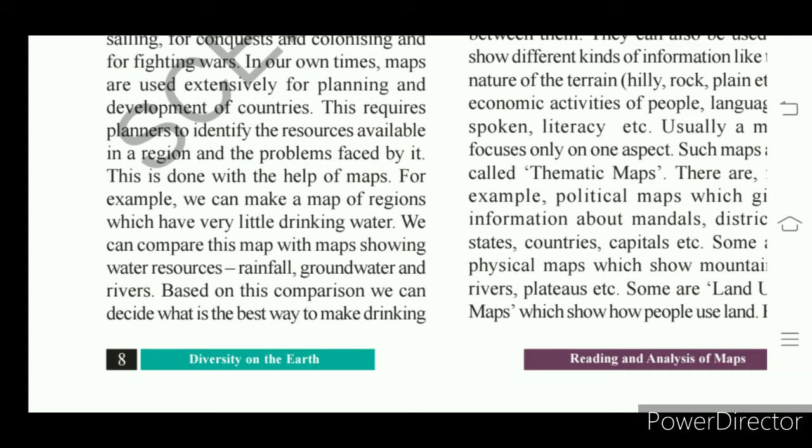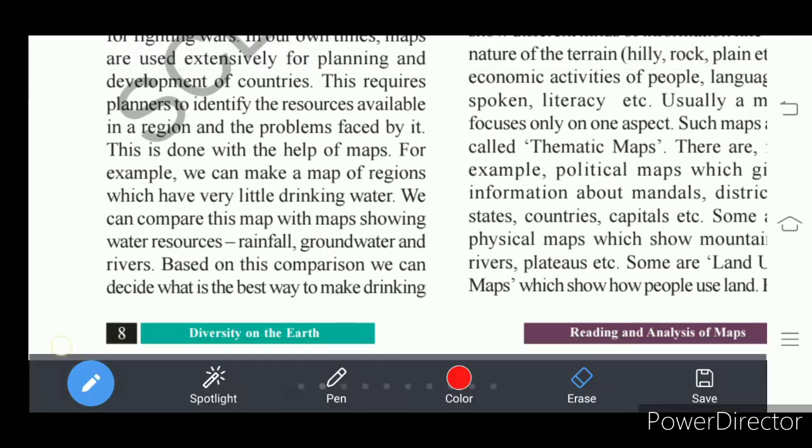So what are the resources of water here? It is rainfall, right? Do all the places get equal rainfall? No, right? Do all the places have groundwater? No, right? In some places we find rivers, in some places groundwater is available, in some other places groundwater is not available.